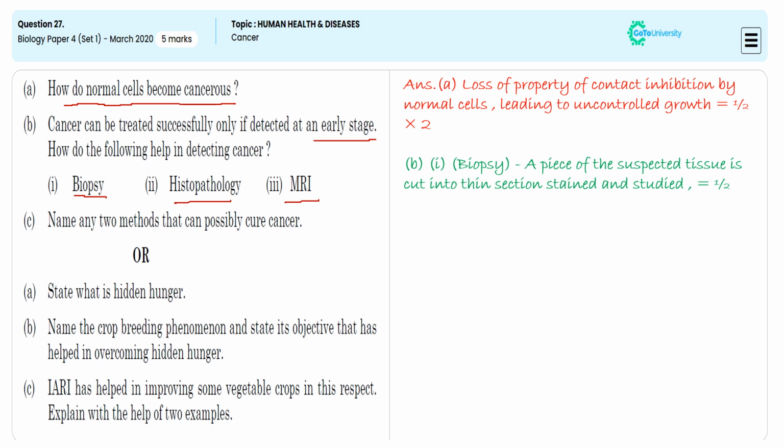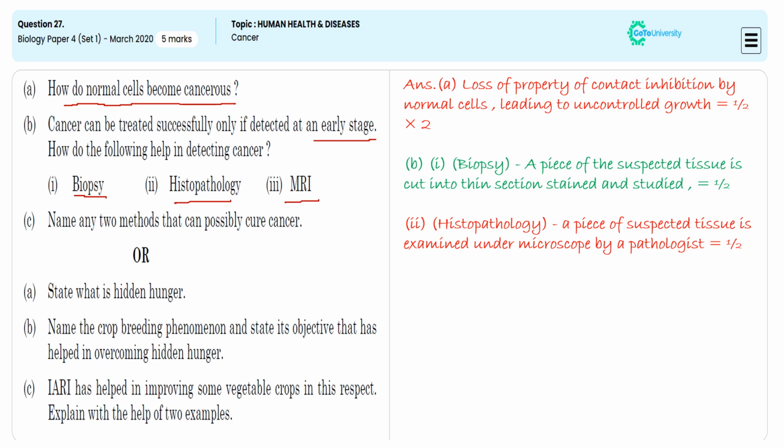In the histopathology, we are sectioning the tissue, staining the tissue. If it is solid connective tissue, or if it is a liquid connective tissue like blood or cerebrospinal fluid, that also we are examining under different resolution improved microscopes for understanding the cancer progression so that we can do the appropriate diagnosis. For this mention, we will be getting 1 mark.